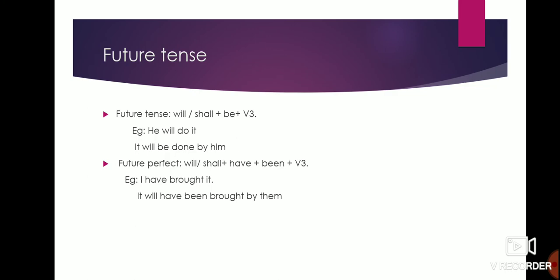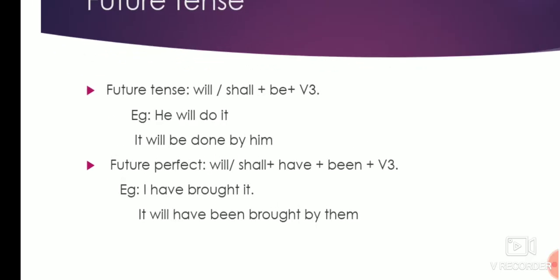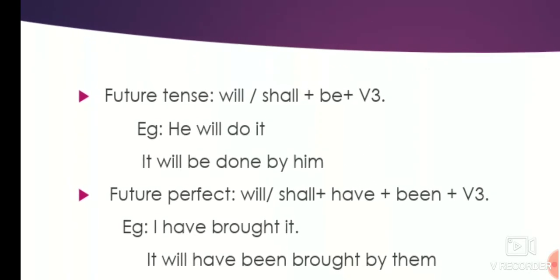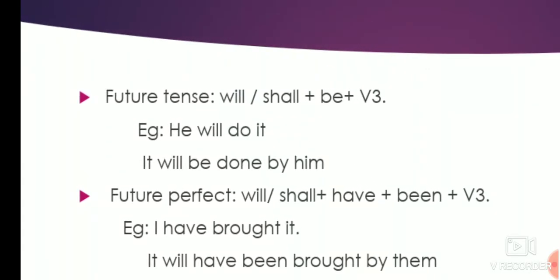Now in future, only two sets are there: simple future tense and future perfect. Future continuous doesn't come in active passive voice. Simple future tense: will or shall plus be plus verb third form. Children, shall was used before with I and we; now you can use it or not, it's up to you. Will is applicable with all. Example: he will do it.